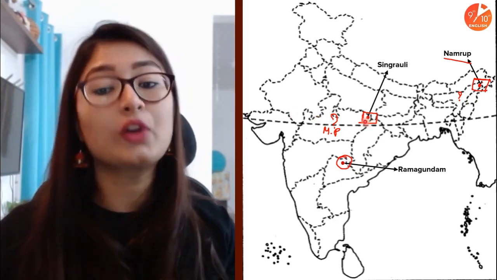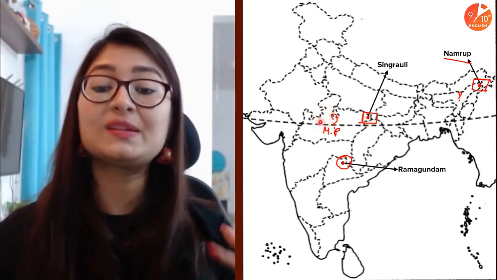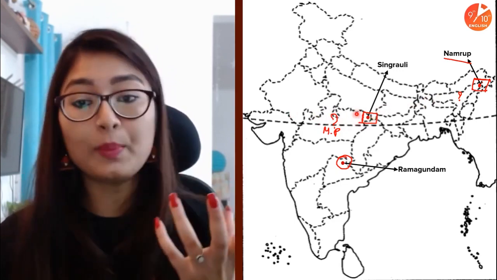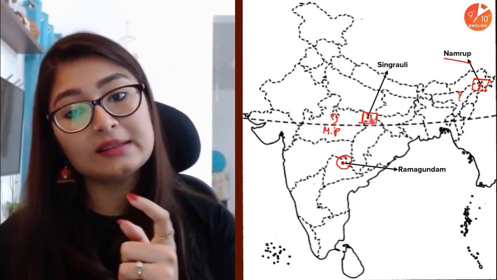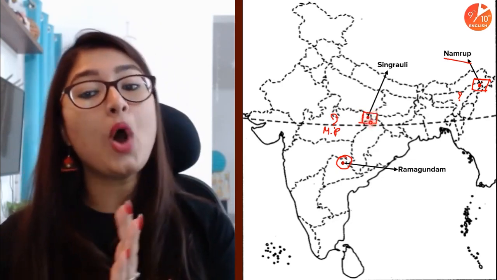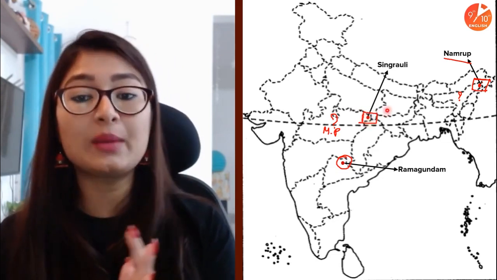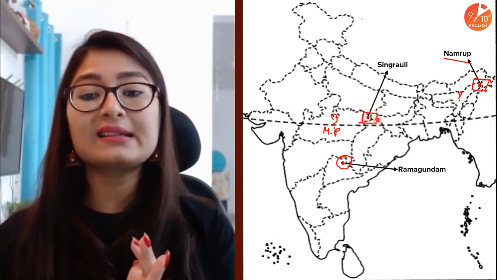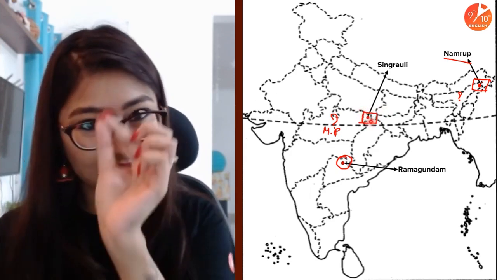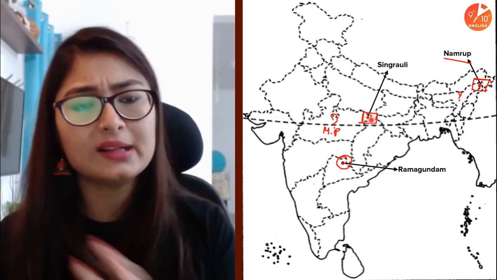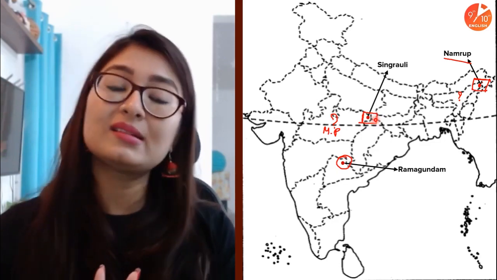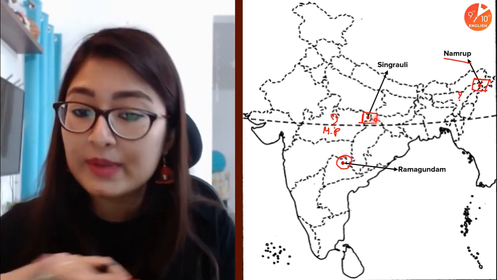Then we come to Singrauli. Now which state is this? This is Madhya Pradesh. As you can see, this part, this cavity kind of thing, is where you have Singrauli. So it is towards the border of Chhattisgarh. It's also sharing border with Bihar, and slightly with Jharkhand. In the center, that cavity over there is where we will have Singrauli. Simply remember, in the cavity towards the Chhattisgarh boundary, towards the northeastern side of Madhya Pradesh, and you will be super sorted.